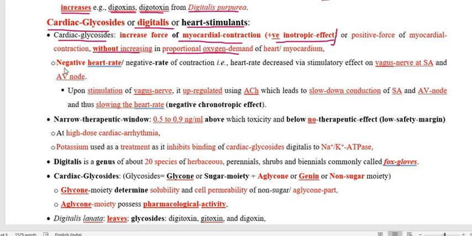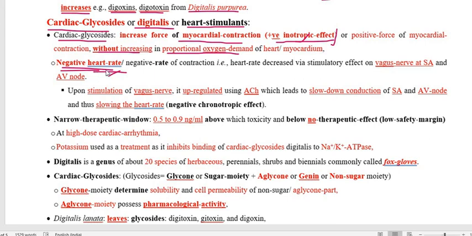So without increasing the proportional oxygen demand of the heart or myocardium, the drug has a positive inotropic effect, whereas it decreases the heart rate. It increases the myocardial contraction, called positive inotropic, and it increases the heart tone, as well as it decreases the heart rate. So we call it the negative chronotropic effect. So it will give the positive inotropic effect, whereas the negative chronotropic effect means it will decrease the heart rate.